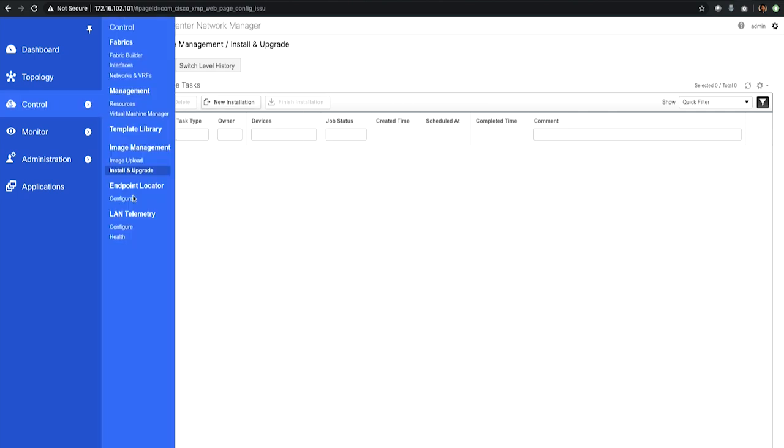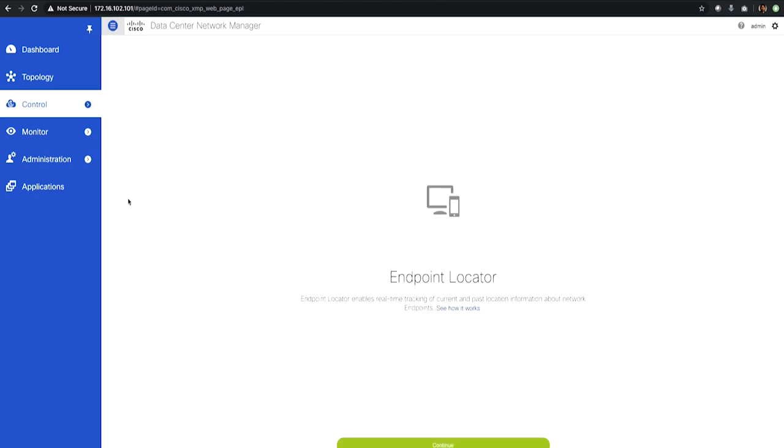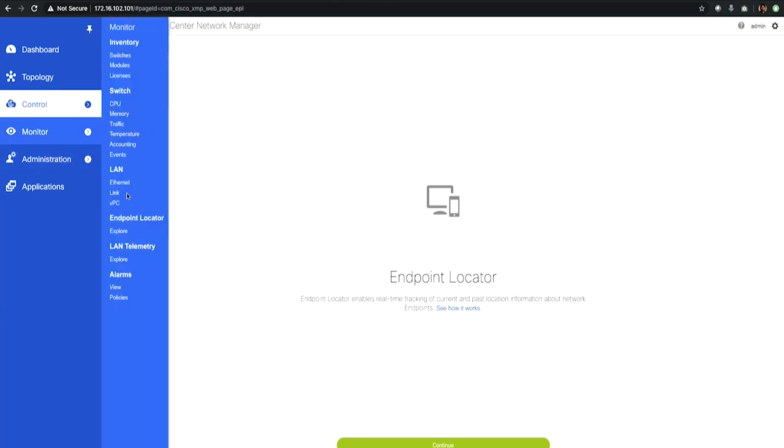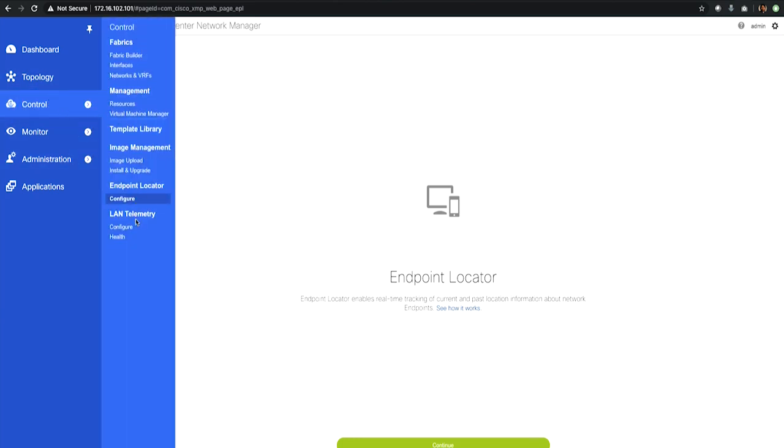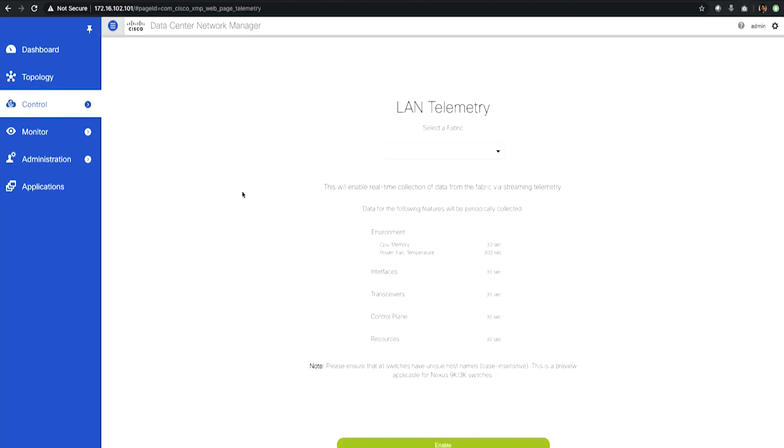And then we have the endpoint locator, under which we can configure the endpoint locator to track the location of the endpoints that are connected to your fabric. So if they have moved, like something like vMotion has happened, we can get to know about their location. And then we have the LAN telemetry, which allows you to configure telemetry in your fabric and get the data directly onto the Dcnm from your Nexus switches.